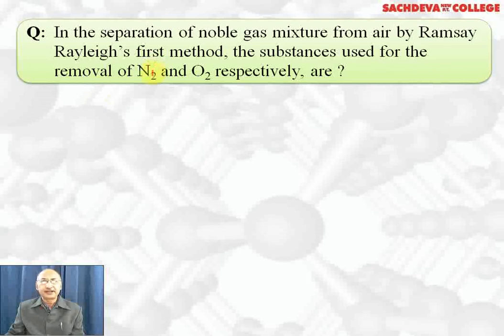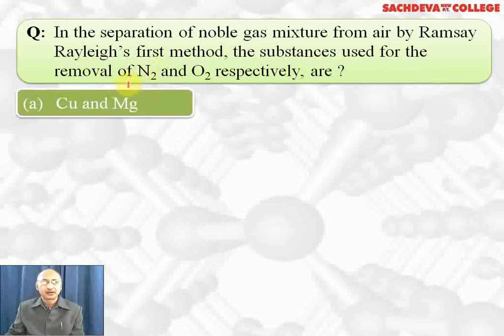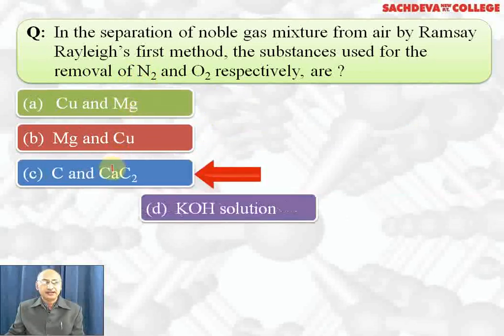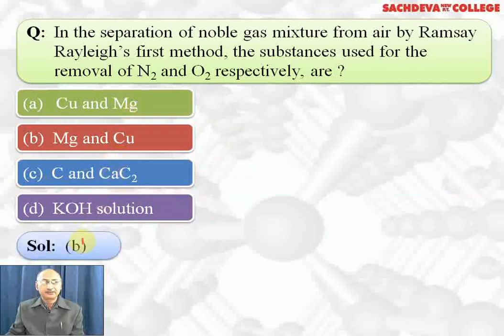In separation of a noble gas mixture from air by Rayleigh's first method, the substances used for removal of nitrogen and oxygen respectively are: copper and magnesium, magnesium and copper, carbon and calcium carbide, KOH solution. The correct answer is B part, magnesium and copper. Magnesium reacts with nitrogen to form magnesium nitride. Copper reacts with oxygen to form copper oxide. So nitrogen and oxygen are completely removed and the remaining gases can be liquefied and separated with the help of fractional distillation. They have different absorbing power on coconut charcoal.